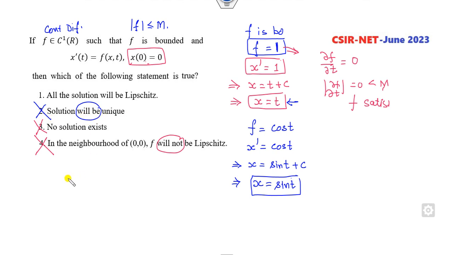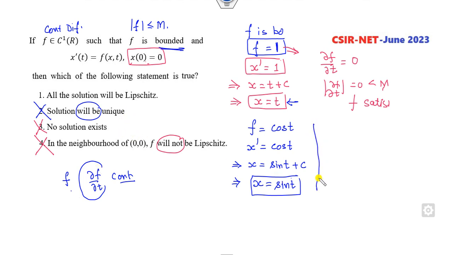When will the solution be unique? We all remember that when f and the partial derivative of f are both continuous. But they are talking only about the bounded. Every bounded function is not a continuous function. Okay, so again, they are not talking about this here.